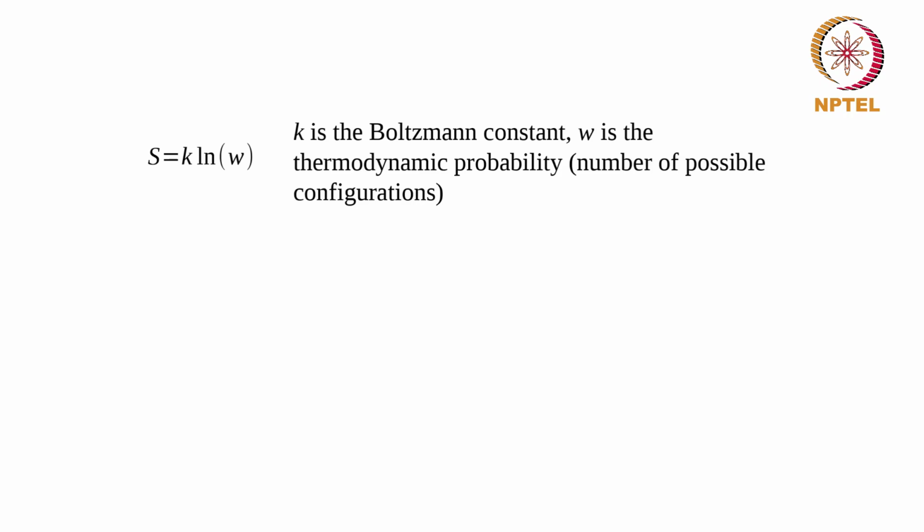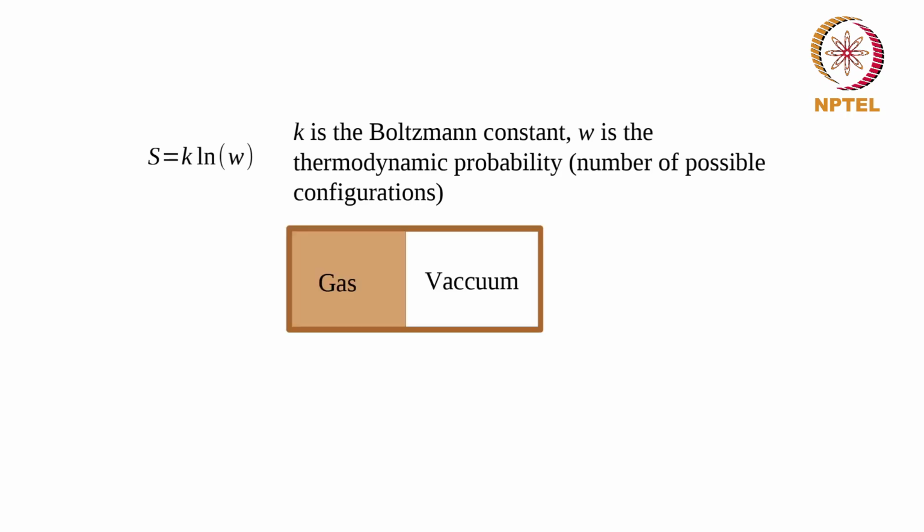Here S, entropy, is defined as k ln W, where k is the Boltzmann constant. You remember Avogadro's number and the universal gas constant, which gives you the Boltzmann constant. And W is the thermodynamic probability, which is the number of possible configurations. We look at one little example of this so that we get a better understanding.